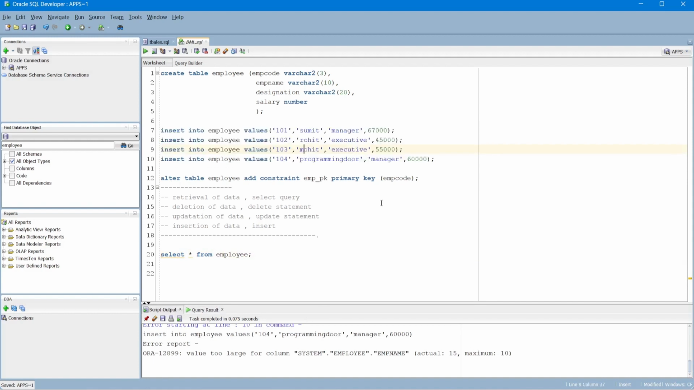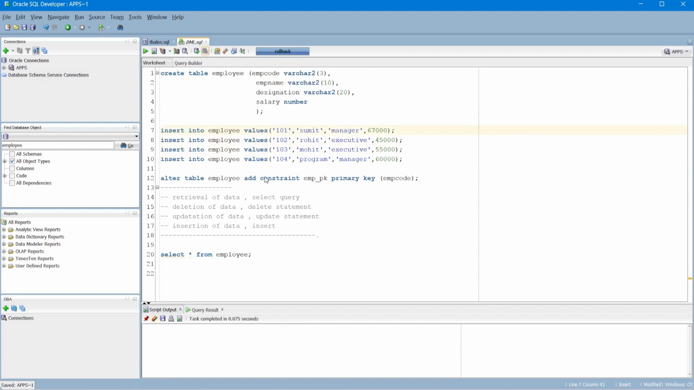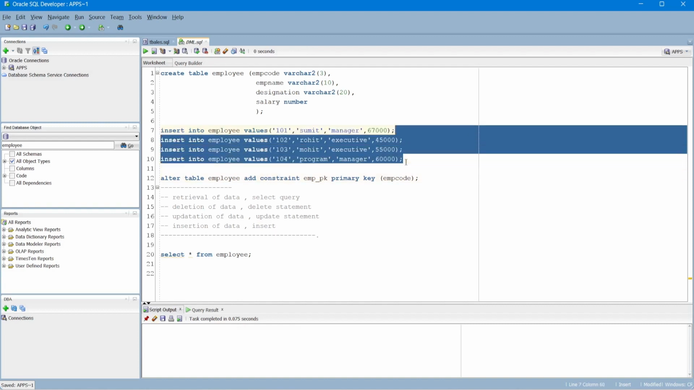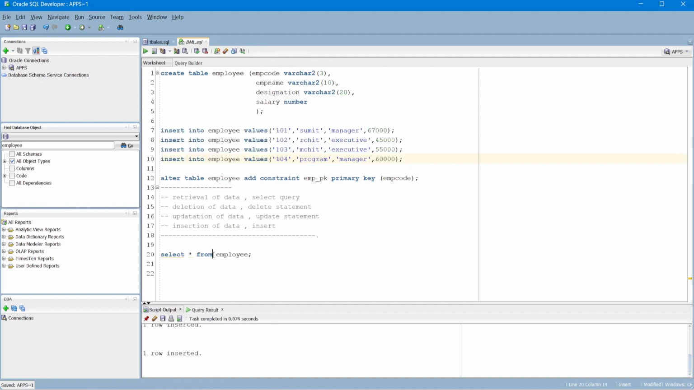Okay, so it is saying the length is larger than the defined one. So here it is 10. The size of this is more than 10. So let me roll back. Okay, so records are inserted.